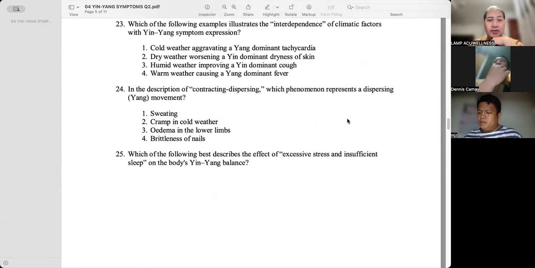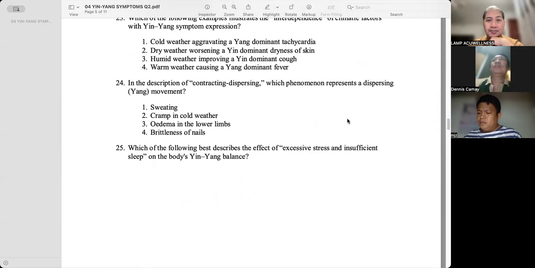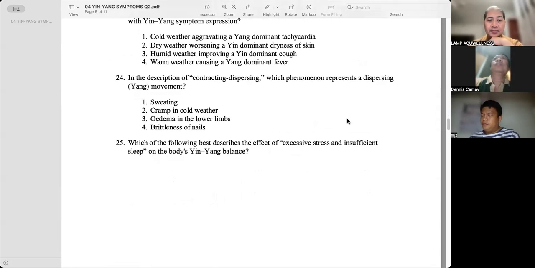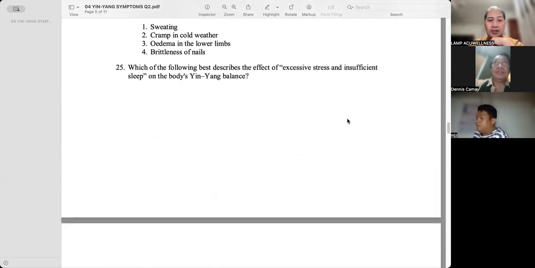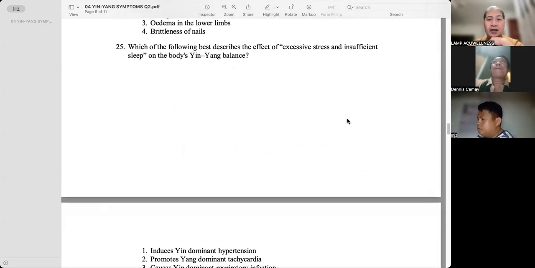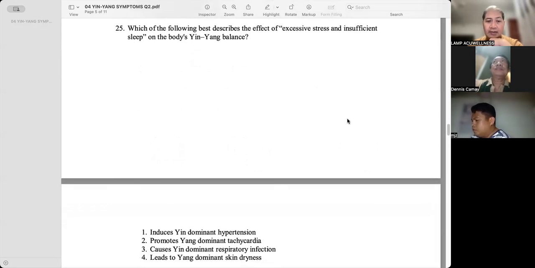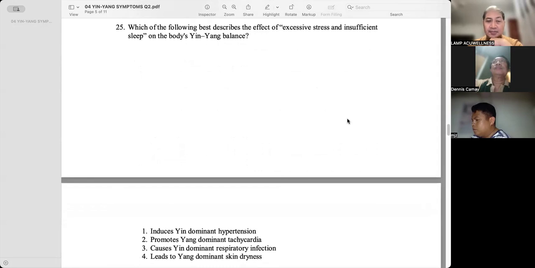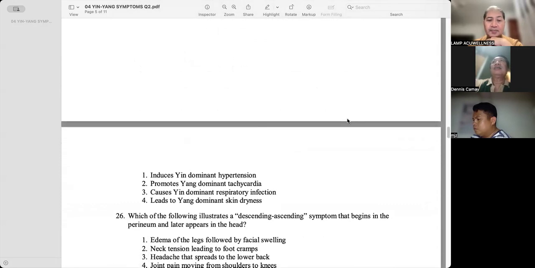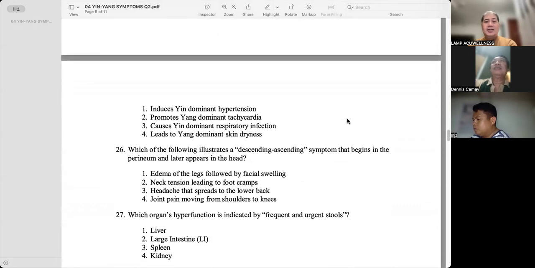In the description of contracting dispersing, which phenomenon represents a dispersing or yang movement? Sweating. Which of the following best describes the effect of excessive stress and insufficient sleep on the body's yin-yang balance? Promotes yang dominant tachycardia. Which of the following illustrates a descending ascending symptom that begins in the perineum and later appears in the head?